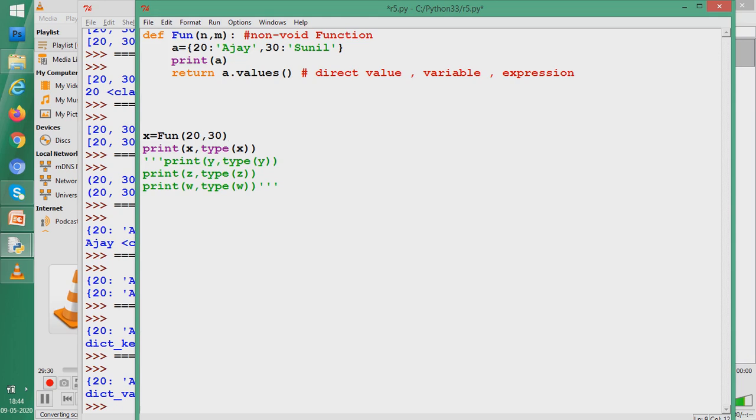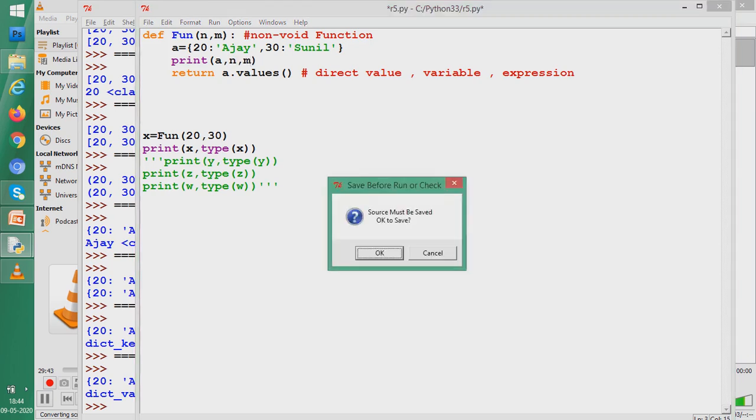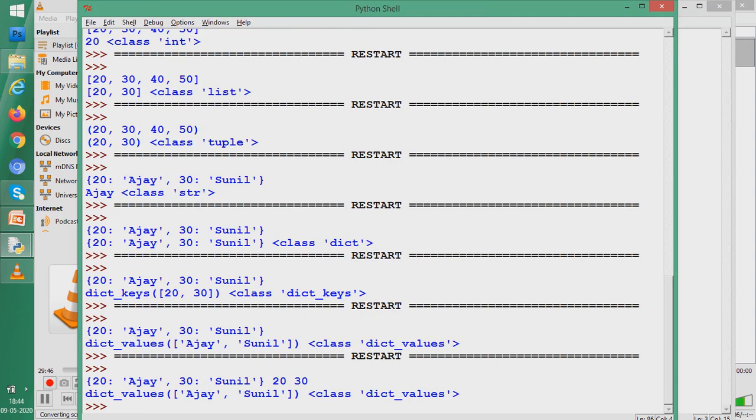So our function is capable of doing both things. We can send values as well as receive values. See, n and m had been sent, so why not write n and m here so that they can also be printed. See, 20, 30 is there after 20 Ajay and 30 Sunil. So I think students, you have understood how it works.